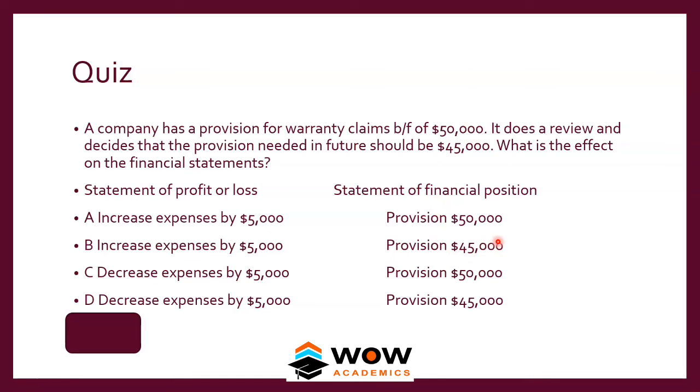So its answer is going to be either B or D. But as you have reduced the provision, if you are increasing the provision, you should show it as an expense. But if you are decreasing the provision, you can show it as an income. You do not increase the expenses when you are decreasing the provision. When you are decreasing the provision, your expenses decrease by 5,000. So the answer should be D. Okay. Hopefully you got the idea.